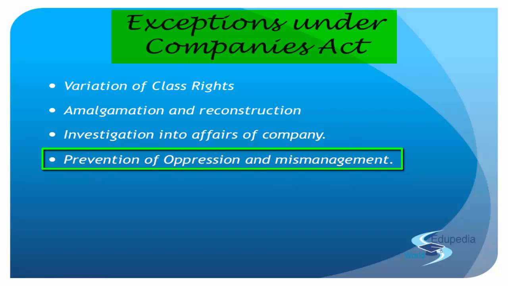So the requisite number means either 100 members, or 1/10 of the total members, or 1/10 of the issued share capital of the company. In the third position we are seeing the value as per the share capital; in the first two we are seeing the number of members. If there are more than 1000, then 100 is okay. If there are less than 1000, then at least 1/10 has to be there. For example, if there are 600 members in the company, at least 60 have to be there, if not 100.